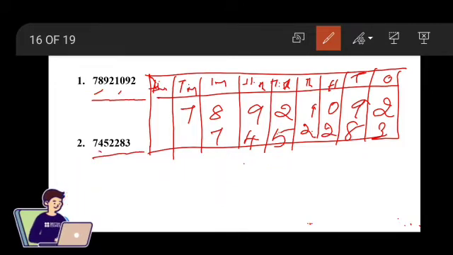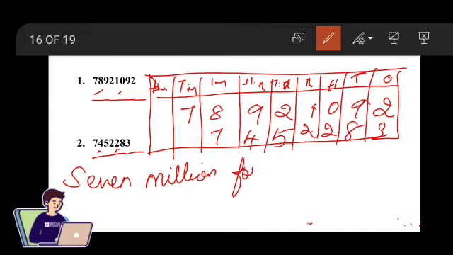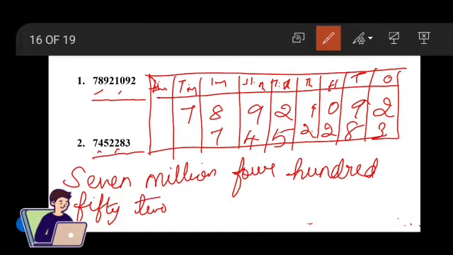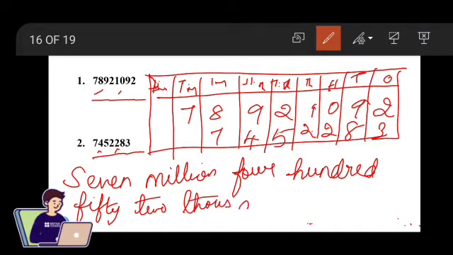So 7 million, comma, 452,000, comma, 283. This is how we have to insert the comma. Now let's represent them in words. 7 million, 452,000, 283.